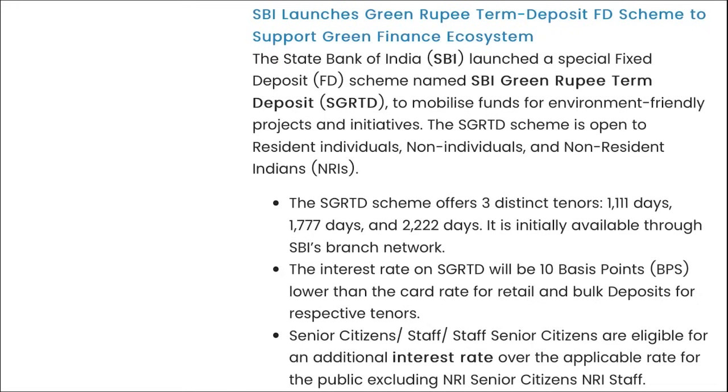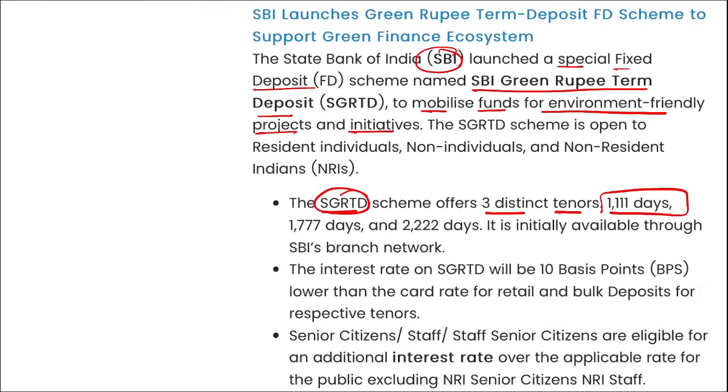Here you can see SBI has launched a special fixed deposit scheme named SBI Green Rupee Term Deposit to mobilize funds for environment friendly projects and initiatives. Here remember, this SGRTD scheme will offer 3 distinct tenures of 1111 days, 1777 days and 2222 days.